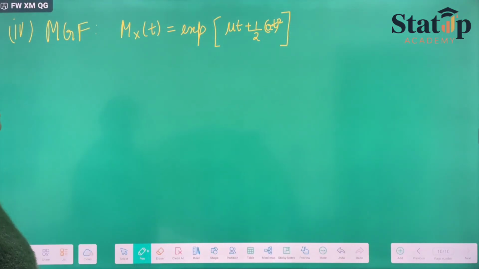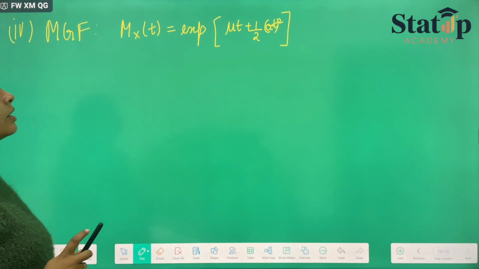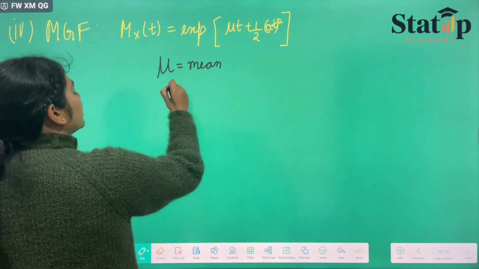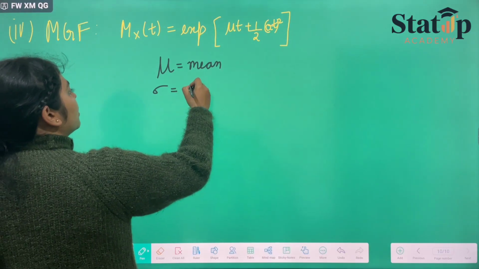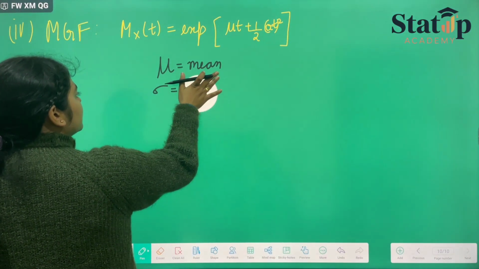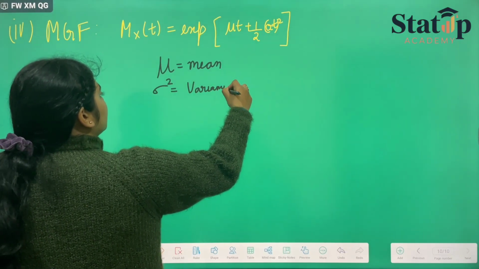This will be our MGF for the normal distribution, where mu is the mean, and sigma is the standard deviation, so sigma squared is the variance of X.